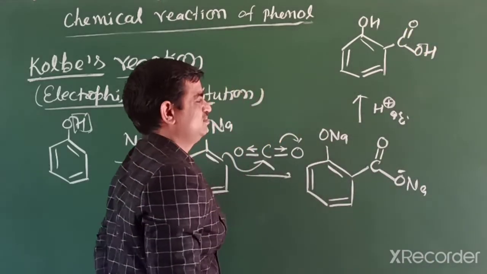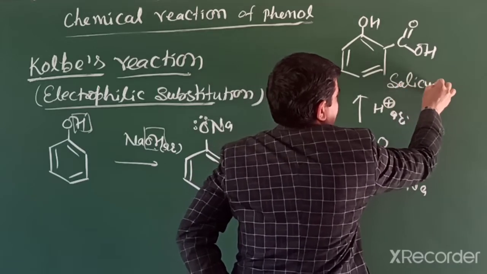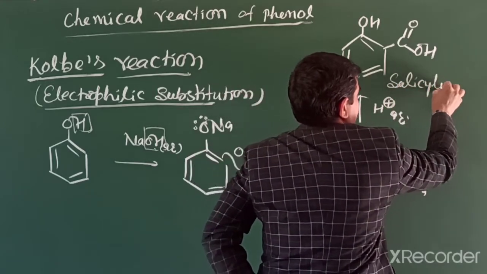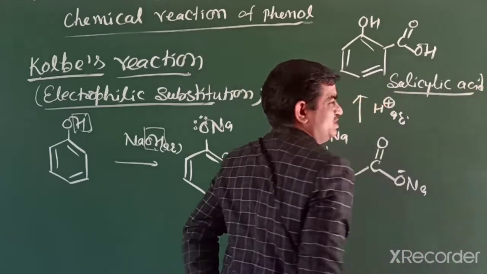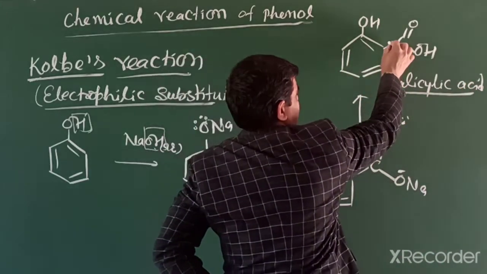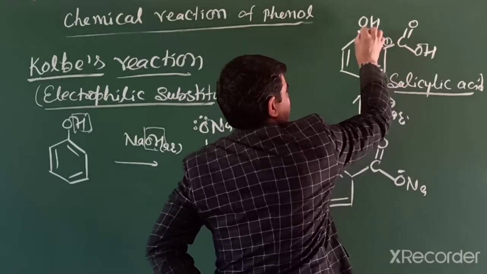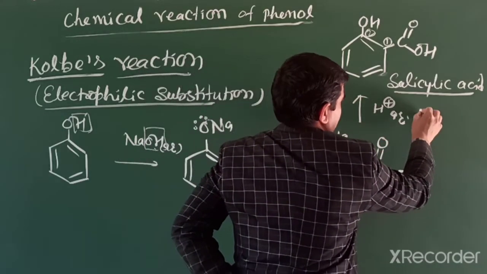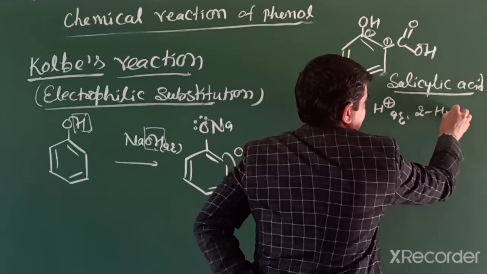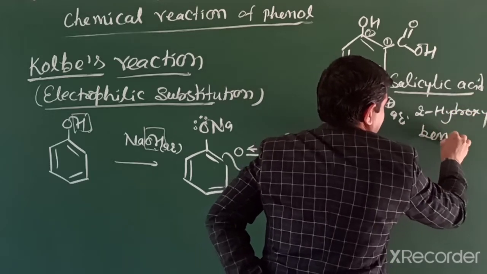Salicylic acid is its common name. The IUPAC name, numbering starting from the carboxylic side, is 1, 2, so 2-hydroxybenzoic acid.